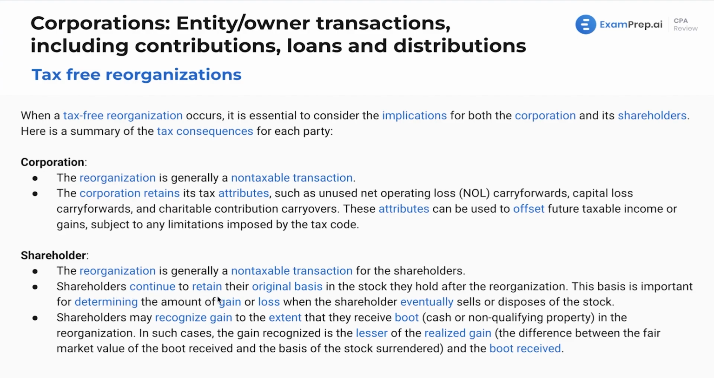Shareholders continue to retain their original basis in the stock they hold after the reorg. This basis is important for determining the amount of gain or loss when the shareholder eventually sells or disposes of the stock. And then lastly here, shareholders may recognize gain to the extent that they receive boot. That's a common trend we see through and through. Boot is going to result in gain recognized in the reorg. In such cases, the gain recognized is going to be the lesser of the realized gain and the boot received, which is something we saw in like-kind exchanges as well.